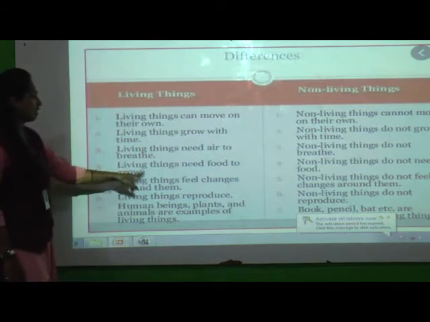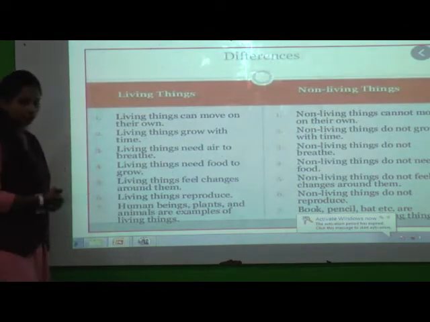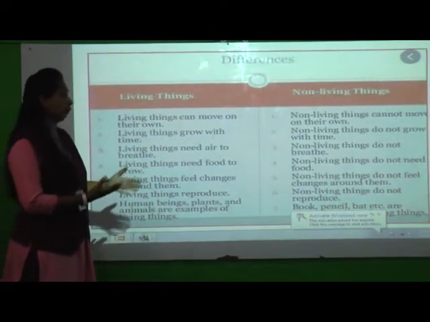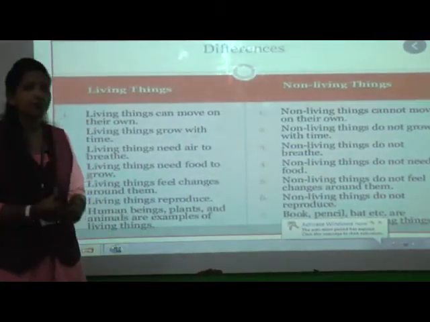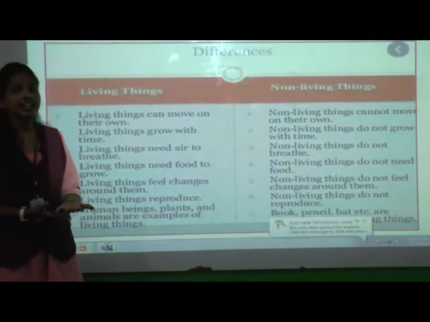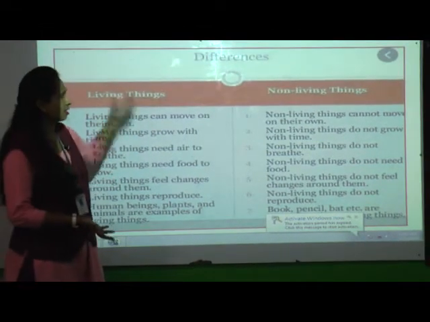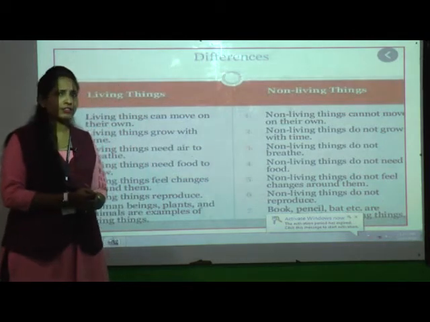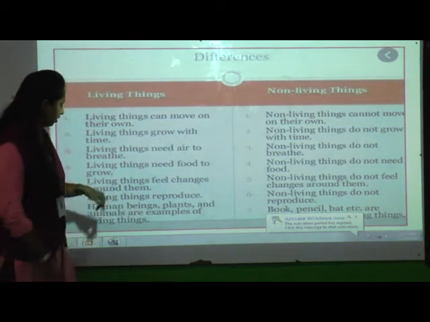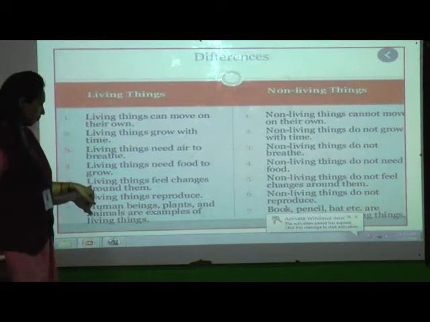Yes. Living things need food to grow. So we need food to grow. What about non-living things? Non-living things do not need food at all. Your teddy, pen, pencil, this blackboard, these all are non-living things. Will they ask you to give them food? No, not at all.